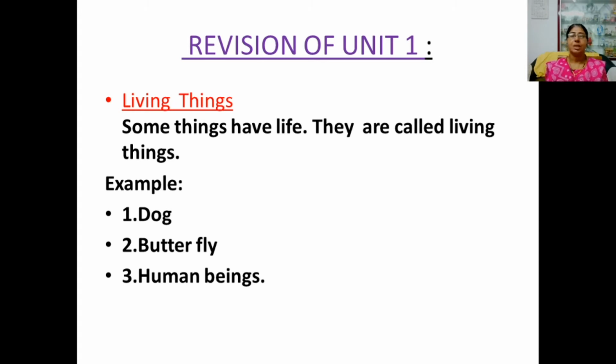Now we are going to start the revision. Revision of Unit 1. Here we have learned about living things, non-living things, natural things, man-made things, and the important features of living and non-living things, or we can say what are the differences between living and non-living things. Just recall all the points, or you can say with me. Living things means some things have life. They are called living things. Examples of living things: dog, butterfly, human beings.